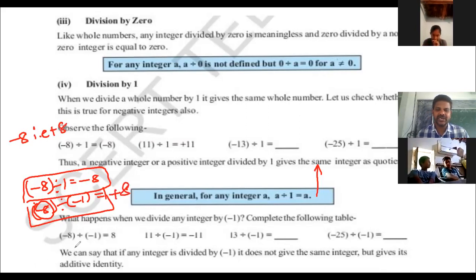See, I will make you clear about this. -8 divided by -1. Go back to previous classes and see, minus into minus, what will you get? When we multiply negative into negative, we get positive. Positive into positive, we get a positive. Here it is negative and it is also negative. We're talking about the dividend.